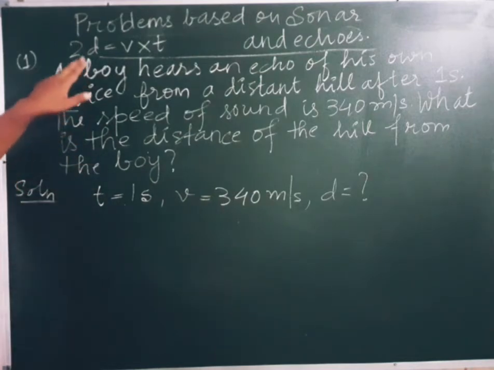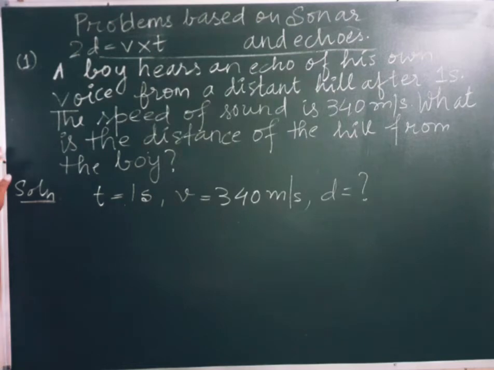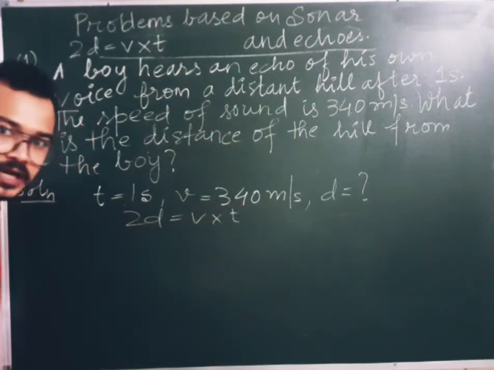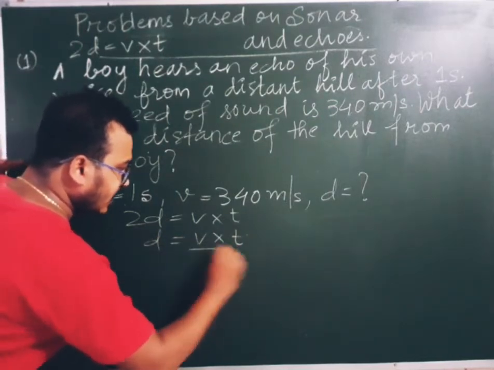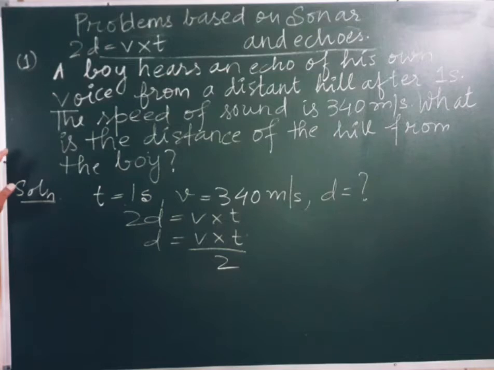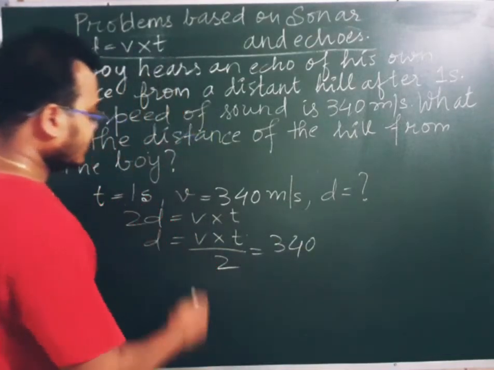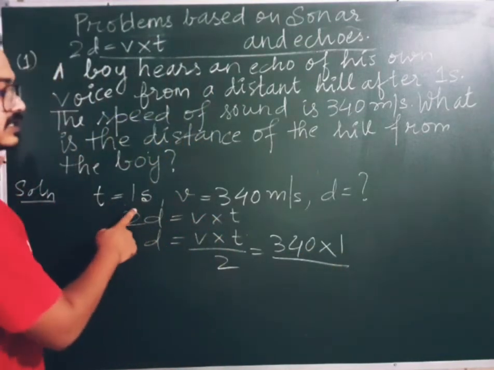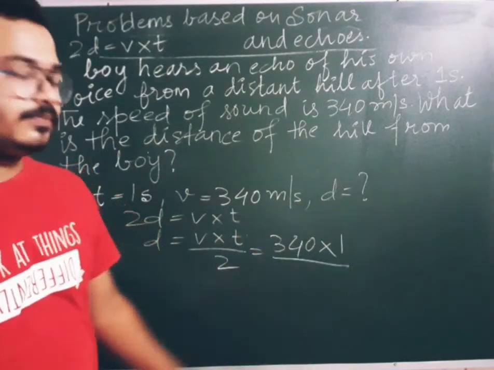So we are going to use this formula. If I want to find distance, 2D = V × T, so D = V × T / 2. V is for velocity, 340. T is for time. Remember that time should be in seconds, velocity should be in meters per second, and distance will be in meters.